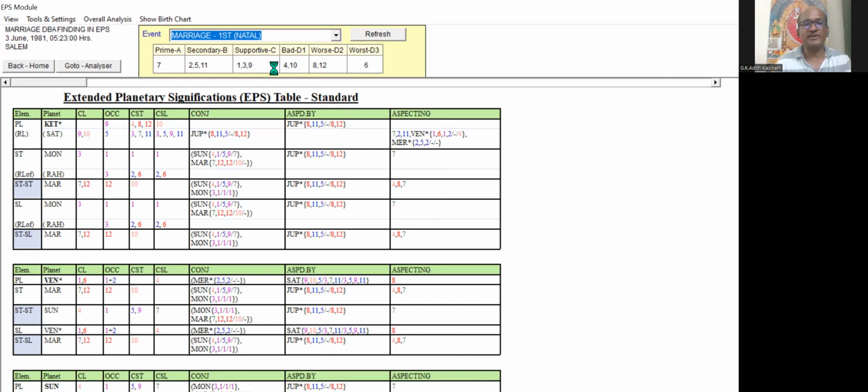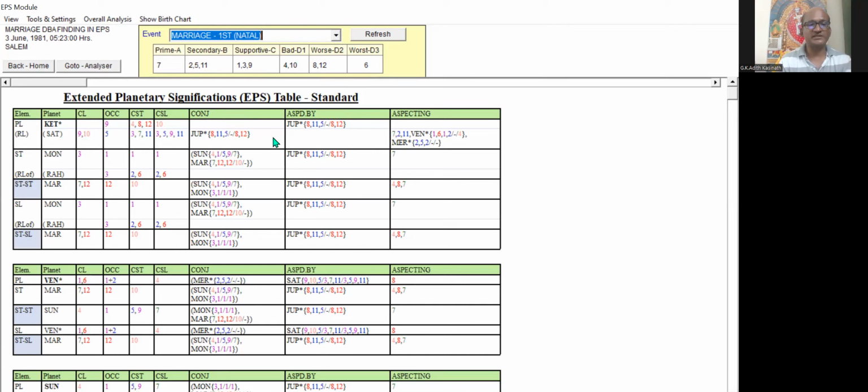Favorable is A, B, C; unfavorable is D1, D2, D3 houses. According to the event selected, the primary house is the 7th house, secondary houses are 2, 5 and 11. Supportive houses are 1, 3, 9, and less unfavorable are 4 and 10. Obstacle-giving houses are 8 and 12, and the worst, the 6th house, comes under D3.